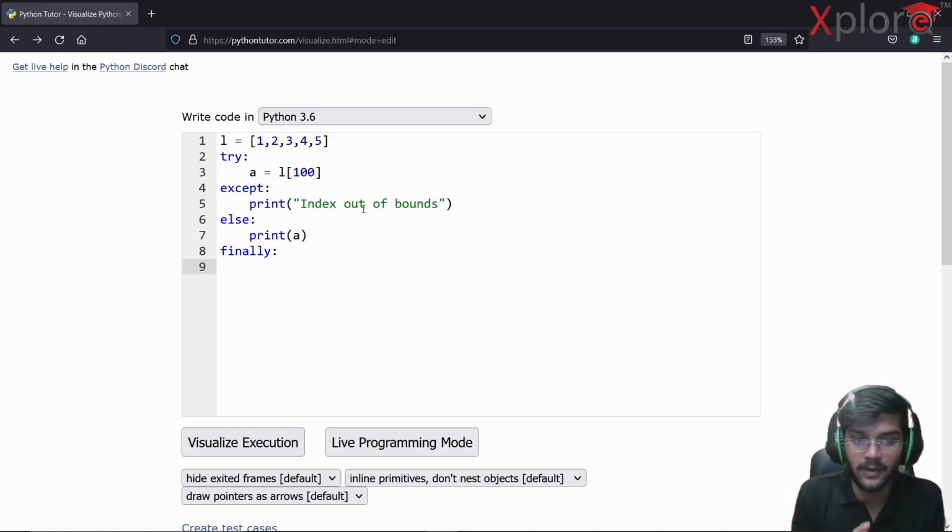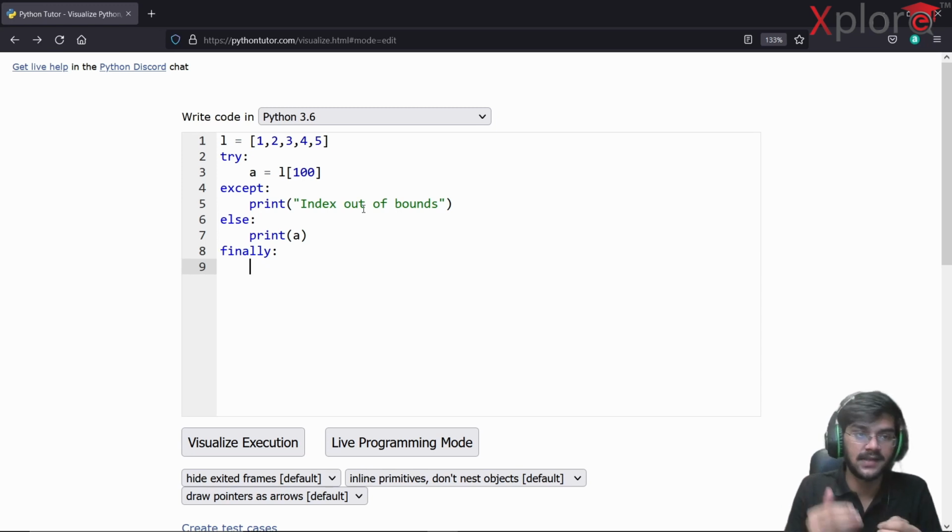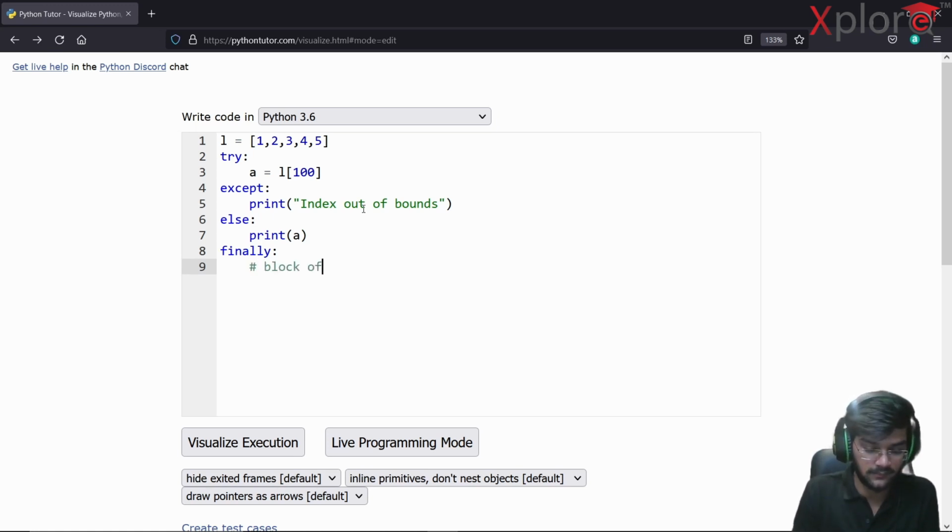Why did I use that oxygen reference? You might feel it's out of reference, but just get my point. It's compulsory, and it's going to be useful here. Okay, finally. So basically this is the block of code which is always going to run.